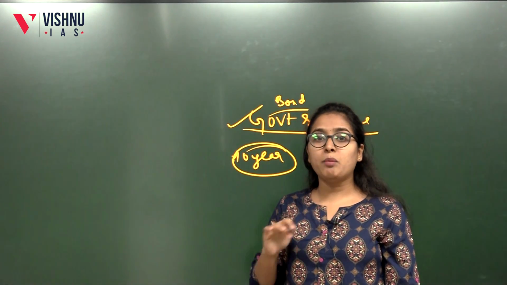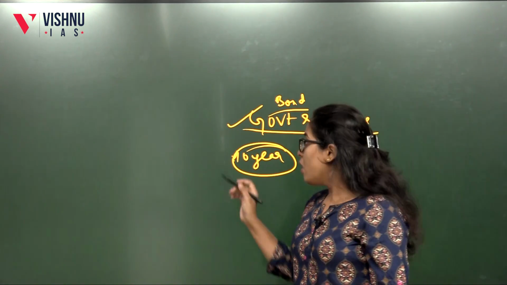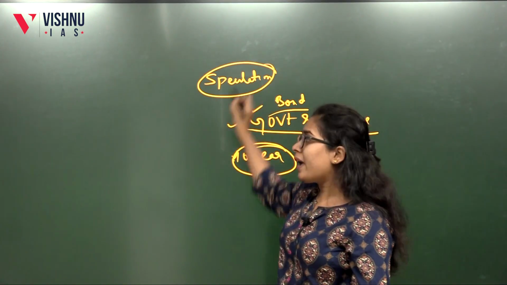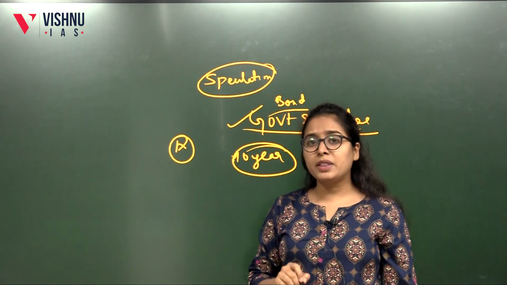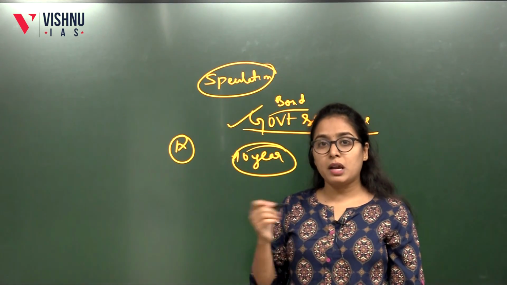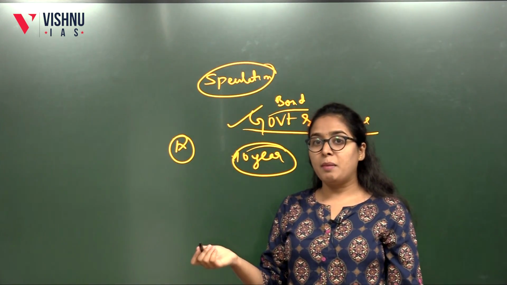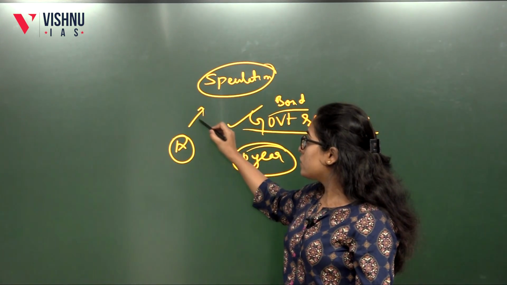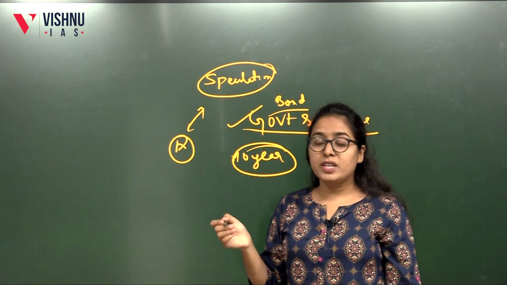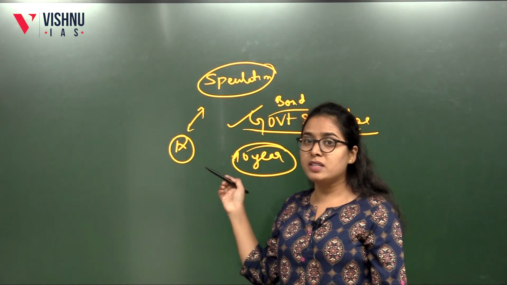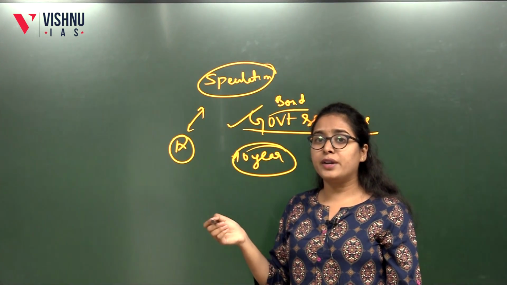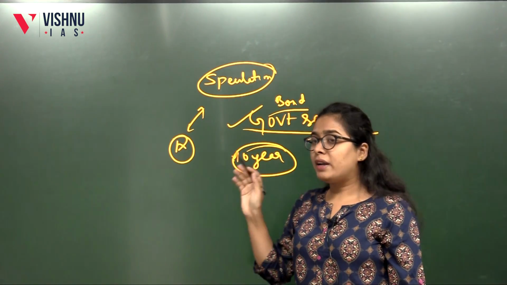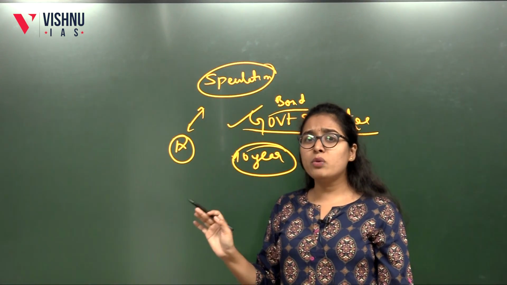In fractions so many bonds will sell, and usually this happens for speculation. Speculation means person A can buy the bonds when the market price is less, and he knows the market system very well, and he will sell when he gets more than the face value. So he will do speculation. The capital market, what we call the share market, will work like this. There are so many things related to this, like bond price and bond yield being related to the interest rate also. But as of now, let's understand only what is bond yield.